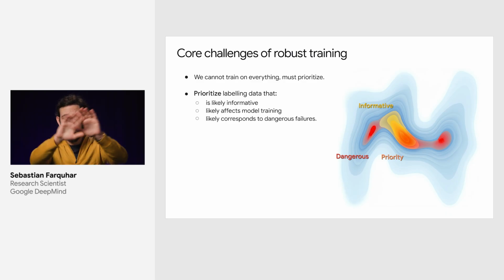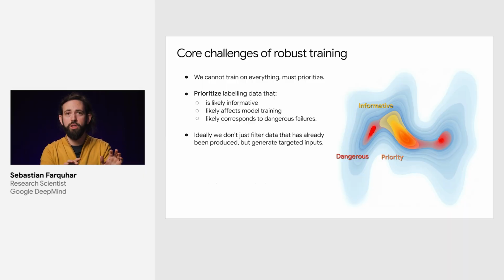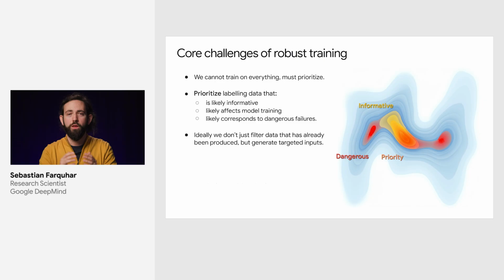So we're imagining this huge space which contains some dangerous inputs or outputs likely to lead to dangerous outcomes, and some inputs that are likely to produce informative events, things that we don't already know, don't already have a lot of data on. And we're trying to prioritize the intersection of both of those two things. So ideally, we want to filter out data that's ordinary and then focus on high-impact, learnable, but potentially dangerous events.